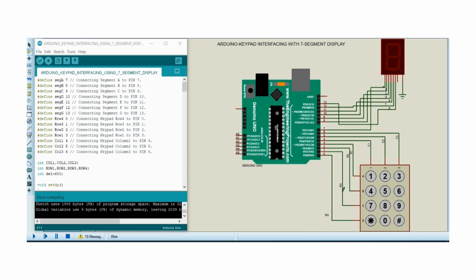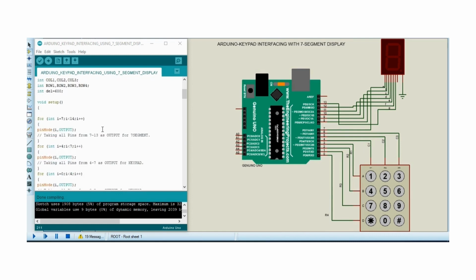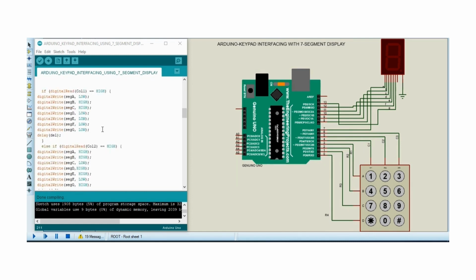The rows 1, row 2, row 3, and row 4. The 3 columns are being connected between pins 4 and 6 as displayed on the schematic diagram.